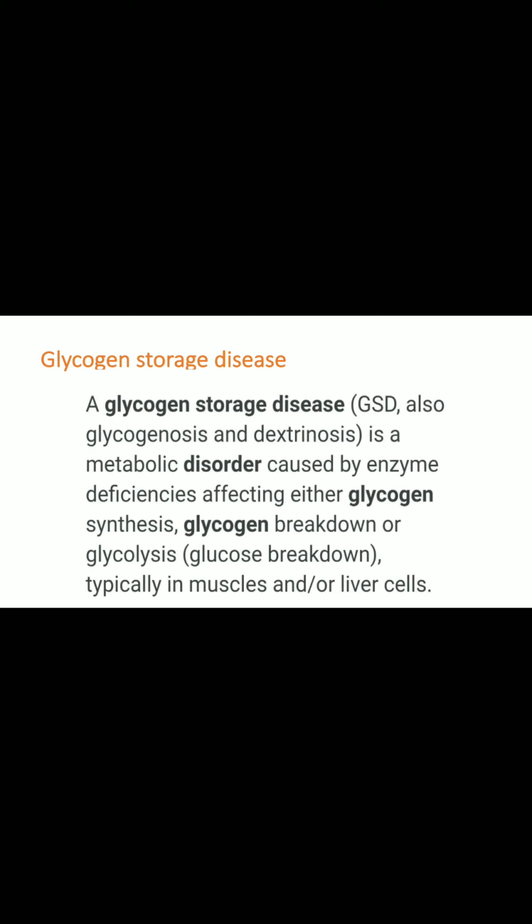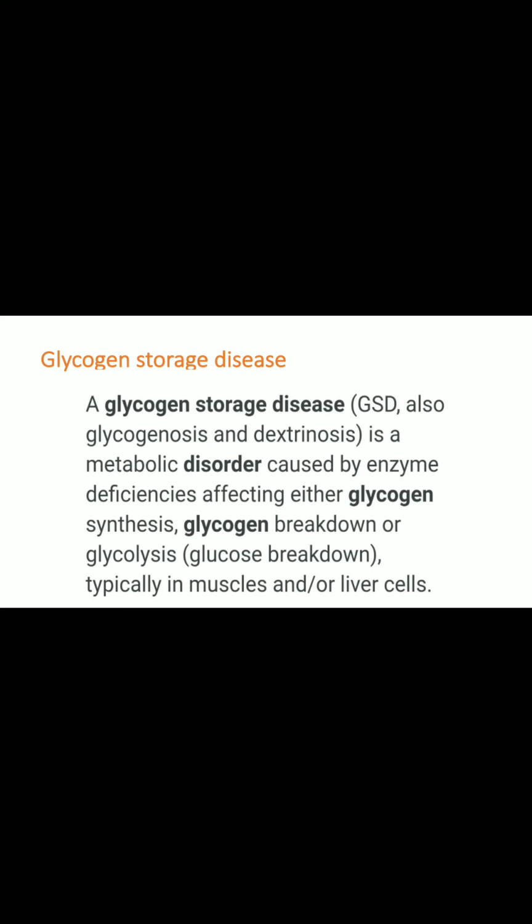The glycogen storage disease is another type of autosomal recessive disorder. It is a metabolic disorder caused by an enzyme deficiency affecting either glycogen synthesis, that means glycogenesis, or glycogen breakdown, glycogenolysis.